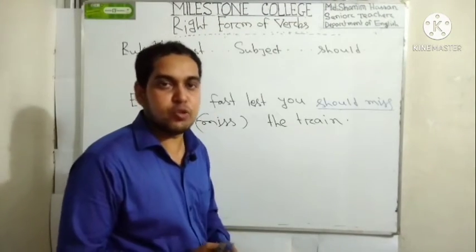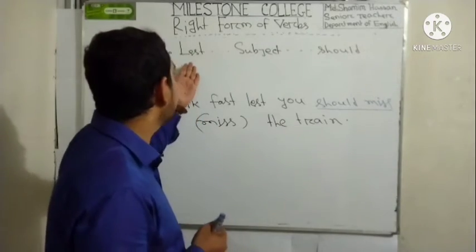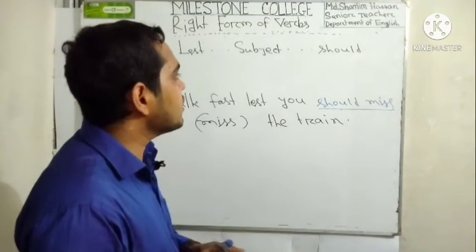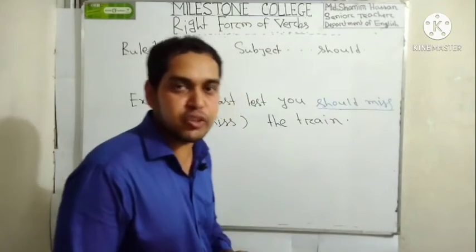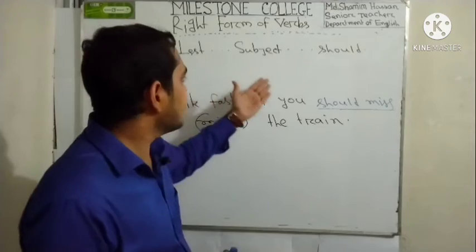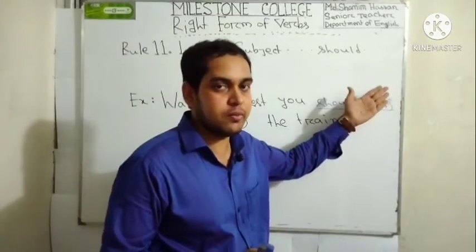Let's see another rule from right form of the verb, right? Suppose if you find lest in any sentence, then subject, then you have to just add should with the verb, right? I again repeat it so that you can easily understand. If you find lest in any sentence, then subject, then you have to just add should with the verb.